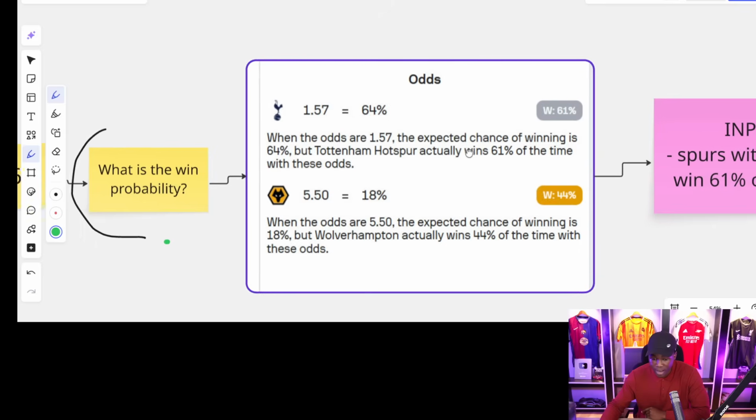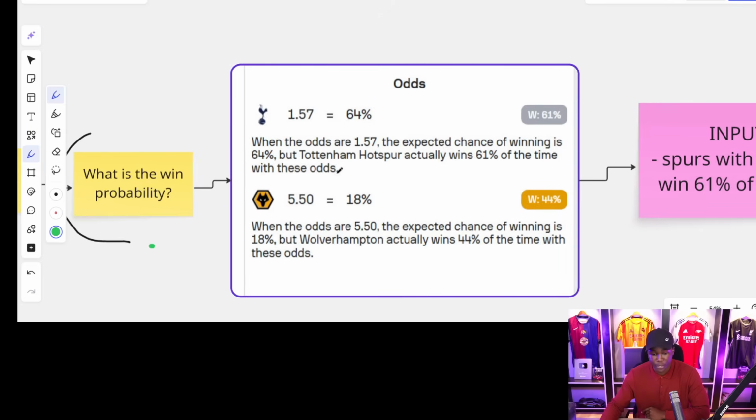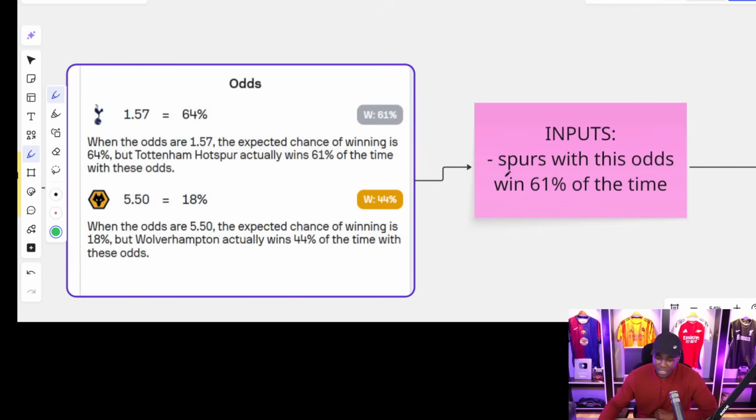When the odds are 1.57, the expected chance of winning is 64%. That is by Tottenham Hotspurs, all right? They actually get to win 61% of the times, all right? So inputs, Spurs win with these odds 61% of the time. And again, when you talk about Wolves, they win with these odds actually 44% of the time, all right?